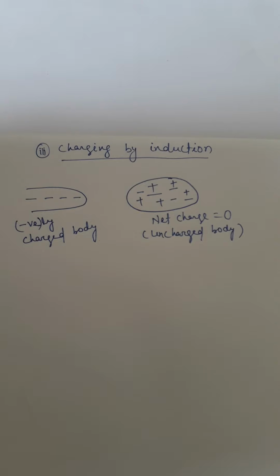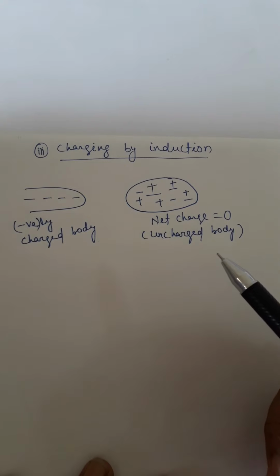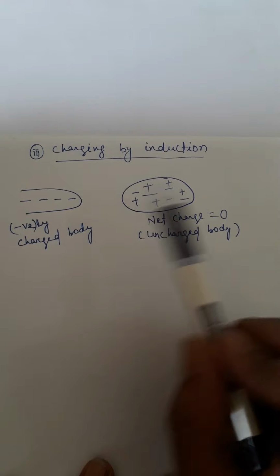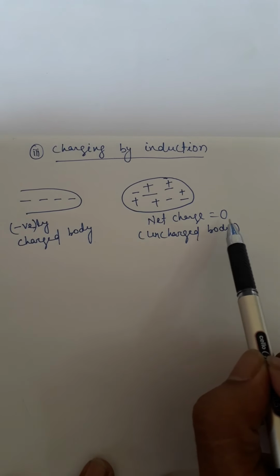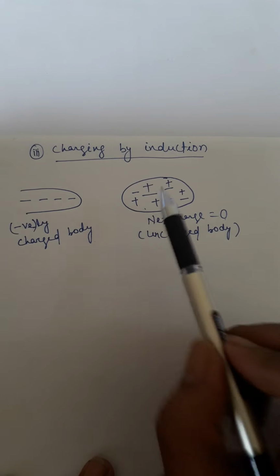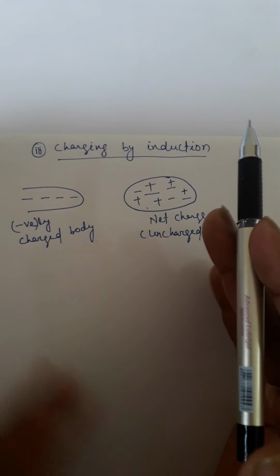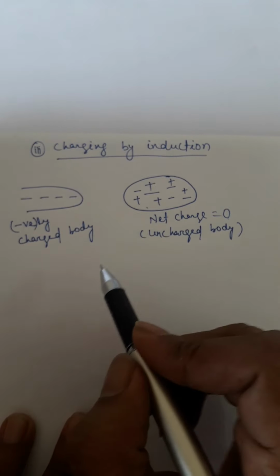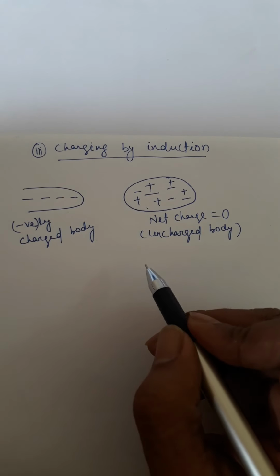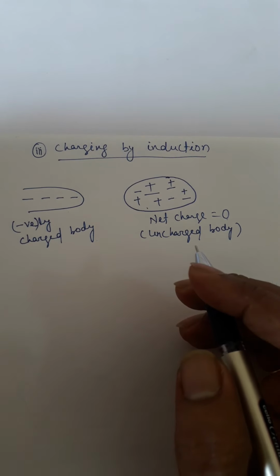The another method of charging is charging by induction. Let's take an uncharged body, that means net charge is 0. To make it charged through induction method, let's take a negatively charged body at certain distance. Due to induction, positive charge will come to one side and negative charge gets repelled and goes to another side.